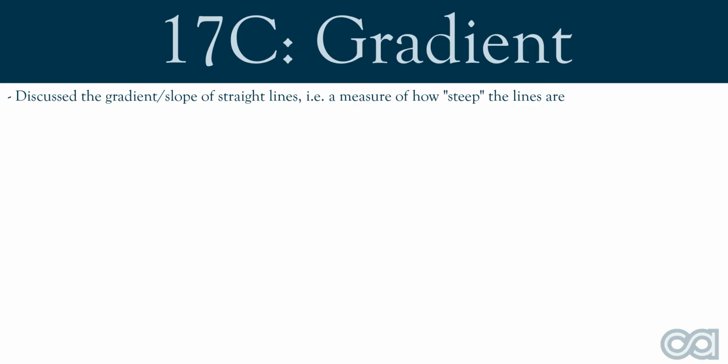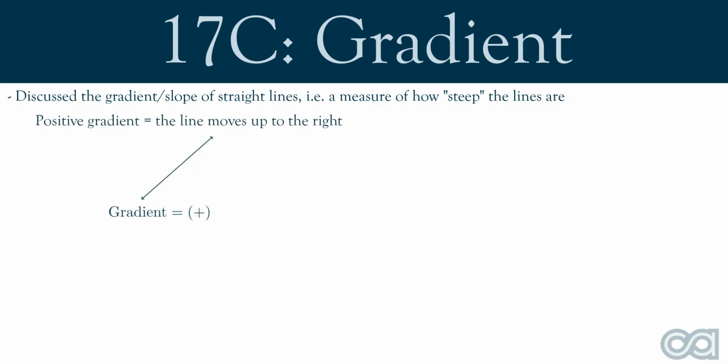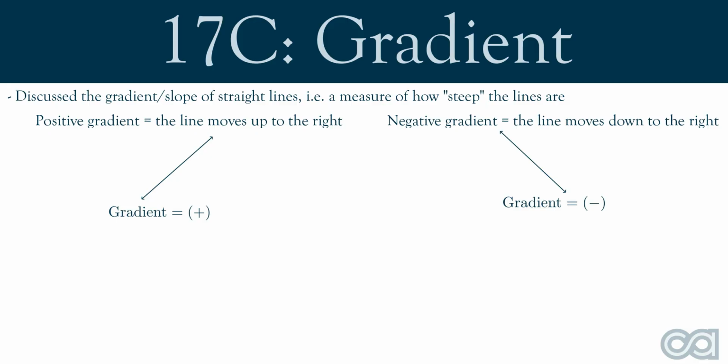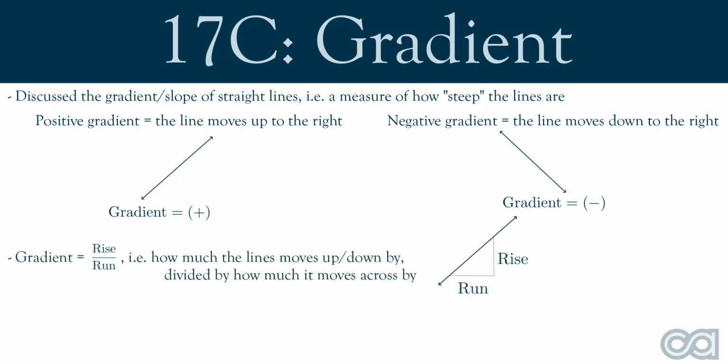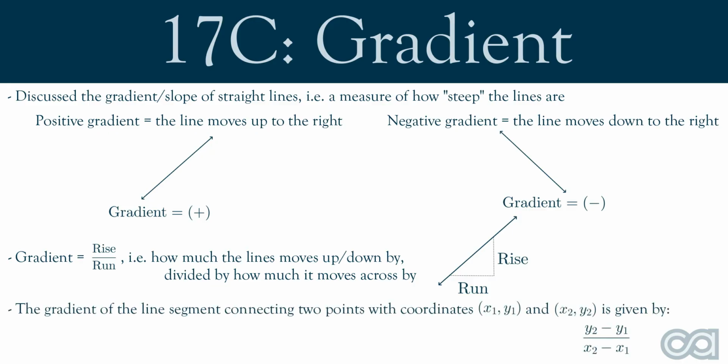Alrighty, let's summarize what we've learnt today. In this video, we discussed the gradient or slope of straight lines, which act as a means to measure how steep the line is. A line with a positive gradient moves up to the right, whereas a line with a negative gradient moves down to the right. The gradient is also defined by the quotient rise over run. That is, how much the line moves up or down by, divided by how much the line moves across by. Hence, the gradient of a line connecting the points with coordinates x1, y1 and x2, y2 is given by y2 take y1 all over x2 take x1.